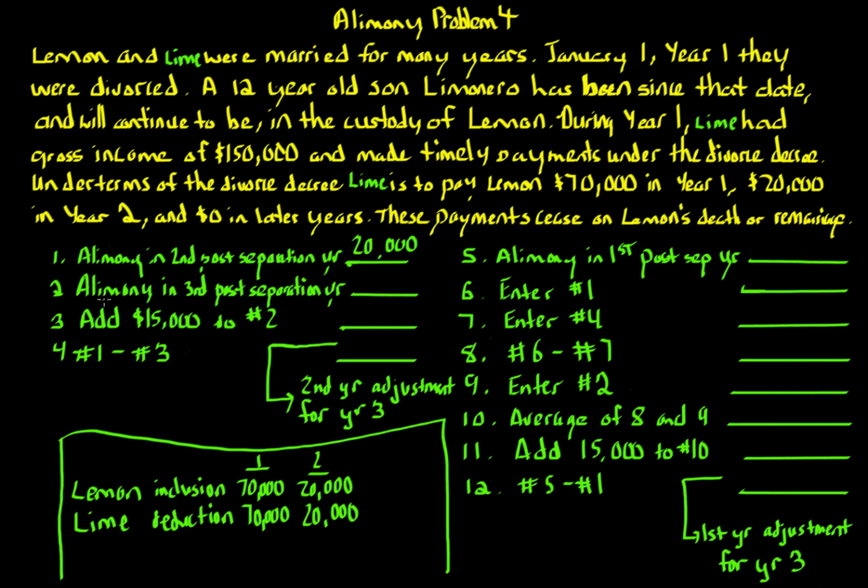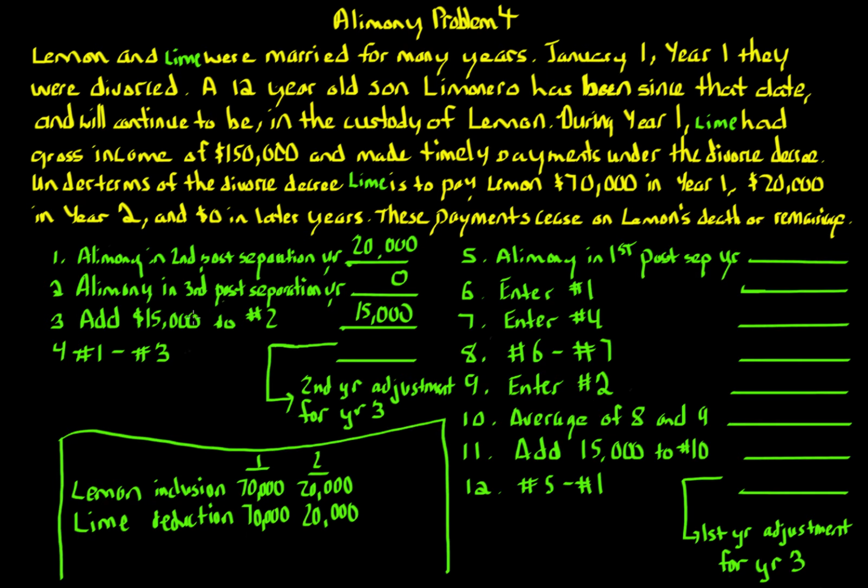And then the second item is alimony in the third post-separation year. The third post-separation year is 0, because year 1 is 70,000, year 2 is 20,000, and then 0 in later years. So year 3 is 0. Then we add $15,000 to number 2, which is 0. So 15,000 plus 0 is 15,000. And by the way, again, this is from the code. This mathematical calculation with the 15,000 comes from the actual code section.